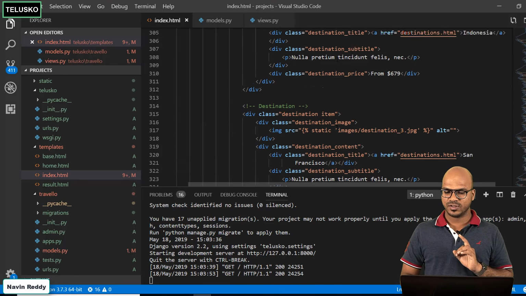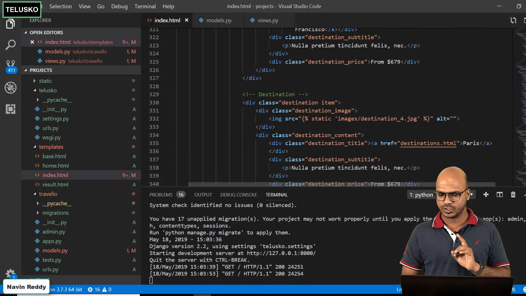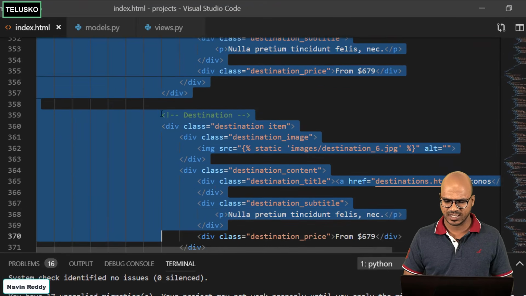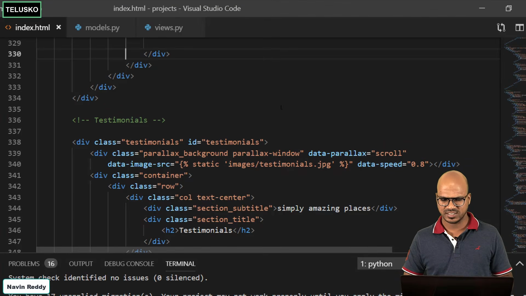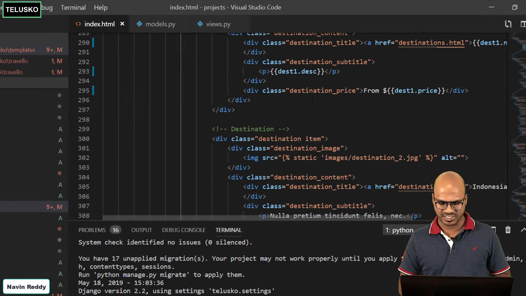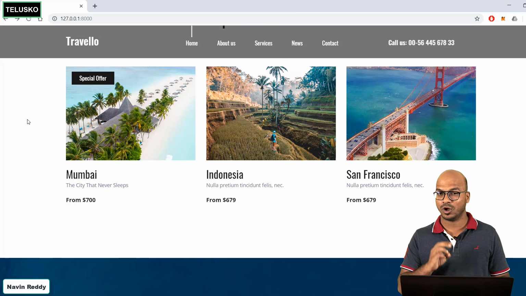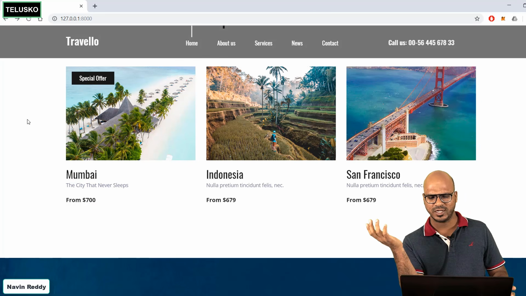So I will go back to my destinations, and let's stick to 3, and remove the other part. So let's remove 4, 5, and 6. And that's done. You can see we have removed those destinations. Let's verify once before going ahead. Let's refresh here, and you can see we got 3 destinations. That's great, it is working.